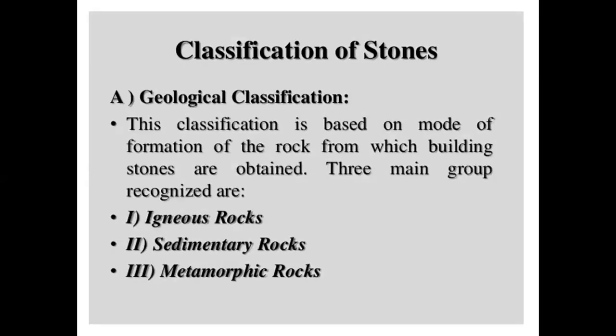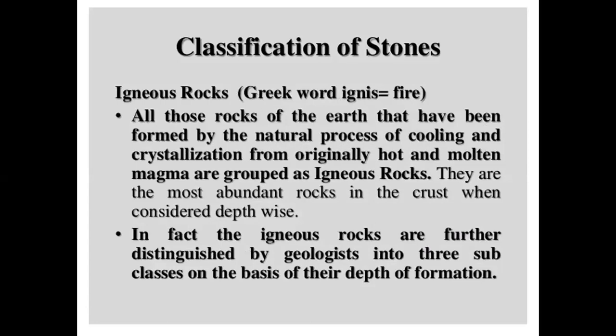The geological classification is by nature, by the natural formation of the rocks, like igneous, sedimentary, and metamorphic rocks. Igneous, from the Greek word meaning fire, refers to rocks developed by the natural process of cooling of magma or lava. All those rocks of the earth that have been formed by the natural process of cooling and crystallization from original hot and molten magma are grouped as igneous rocks.